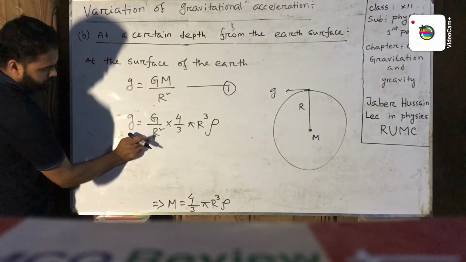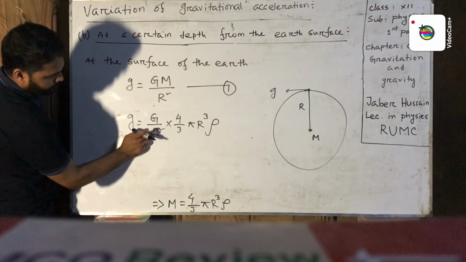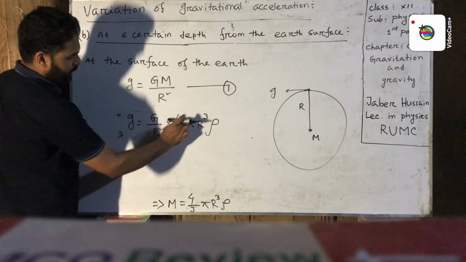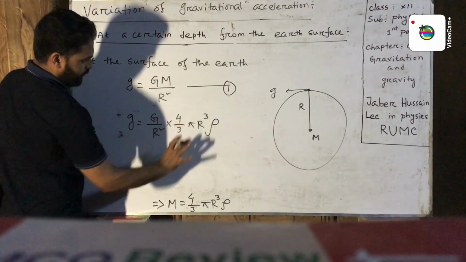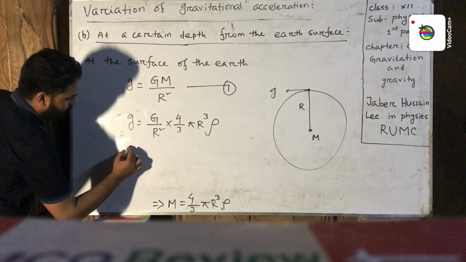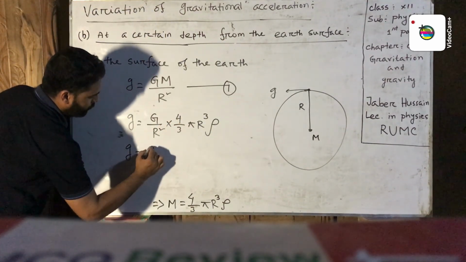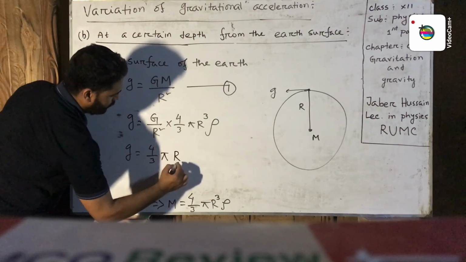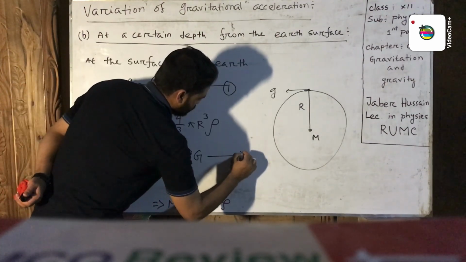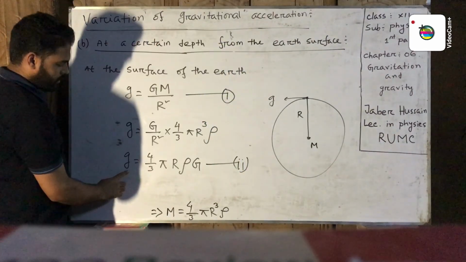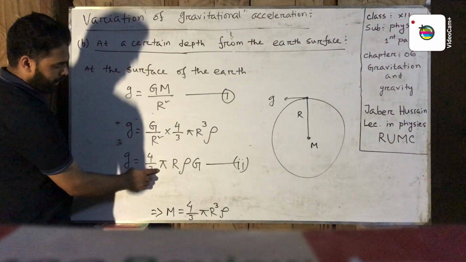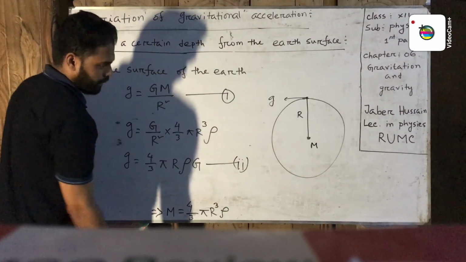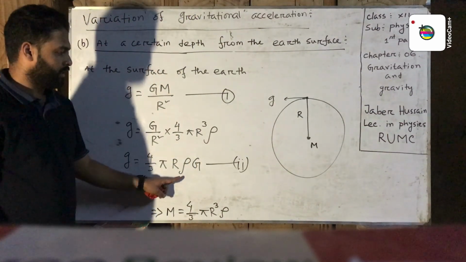Here below this line r square and r cube, then r square and r square are cancelled. Now g equal 4 by 3 pi r rho G, equation number 2. Everybody mind it, equation number 2.